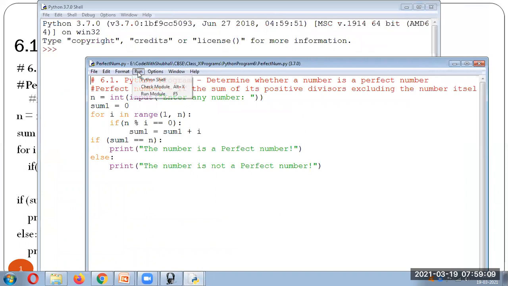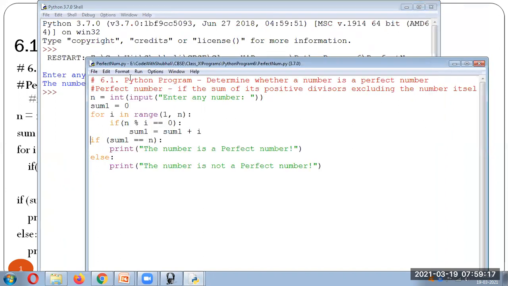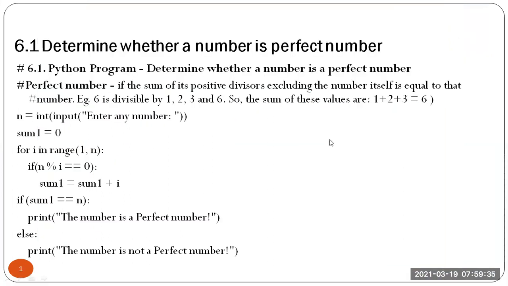We'll try to run the program now. We'll enter 6. It's a perfect number. You can try for other numbers also. We'll try to execute it one more time. Let's enter 8. It's not a perfect number. Okay, I guess it's very clear. It's not a very difficult program. Let's go ahead with the next program.